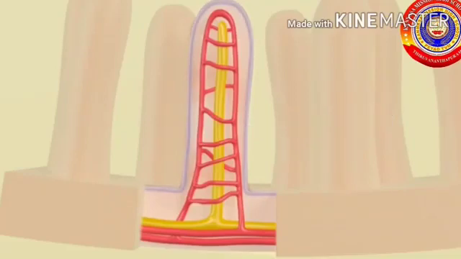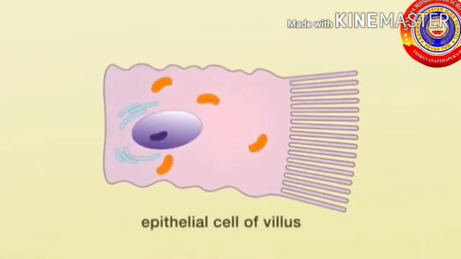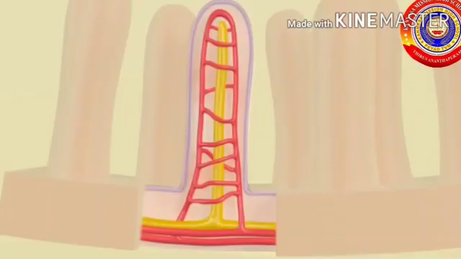The villi are covered with a single layer of cells called epithelial cells. These epithelial cells of the villus are called microvilli. And these microvilli increase the surface area of absorption of nutrients to a great extent within the small intestine.